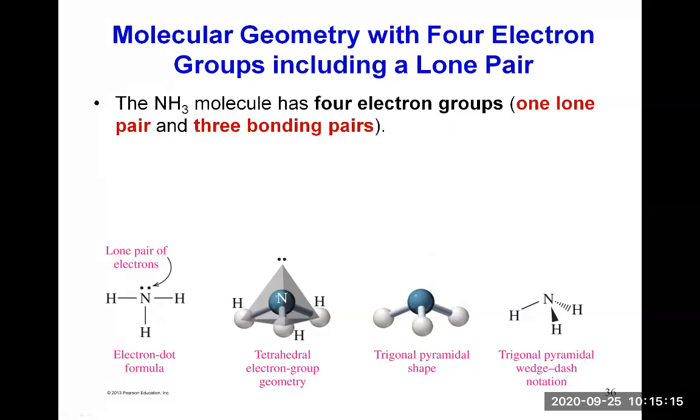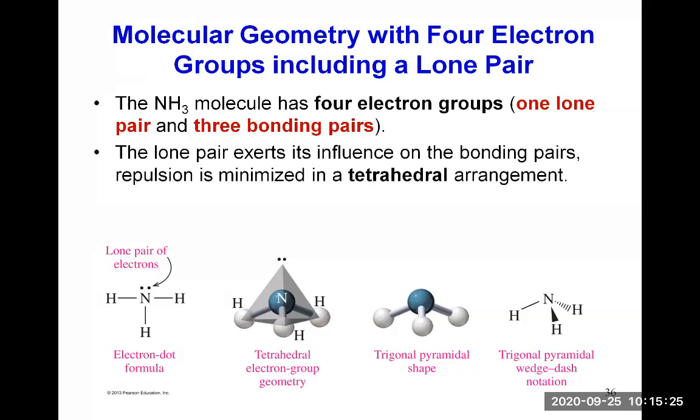If you look at the Lewis structure here, you see nitrogen is the central atom, and it's surrounded by 4 electron groups, among which 1 is a lone pair. And so the lone pair still exerts its influence on the bonding pairs, and so the repulsion is minimized like if it was 4 electron groups, and it's then minimized in a tetrahedral arrangement.